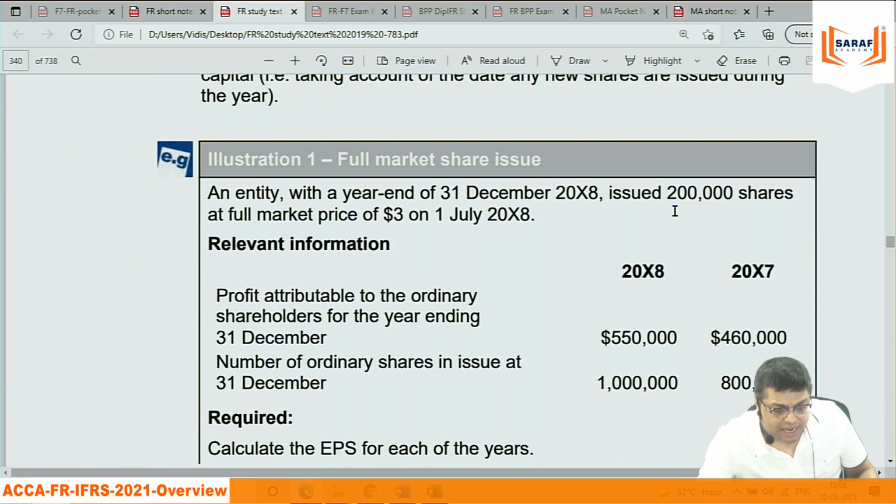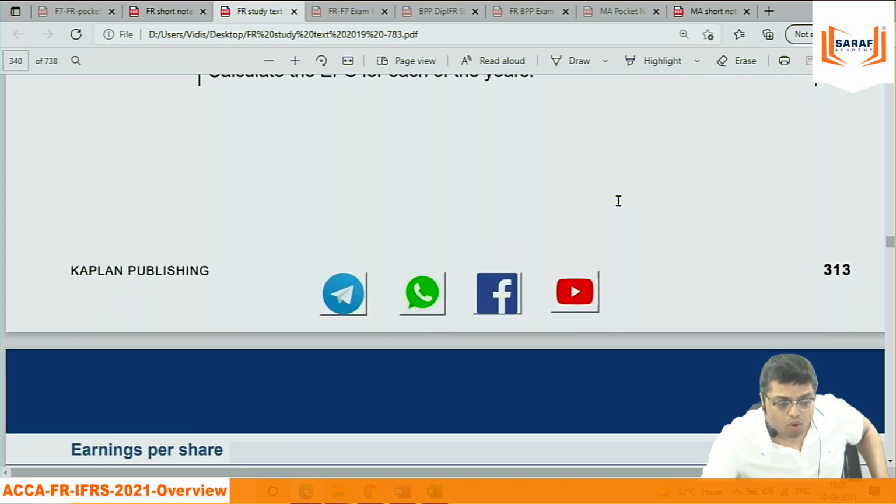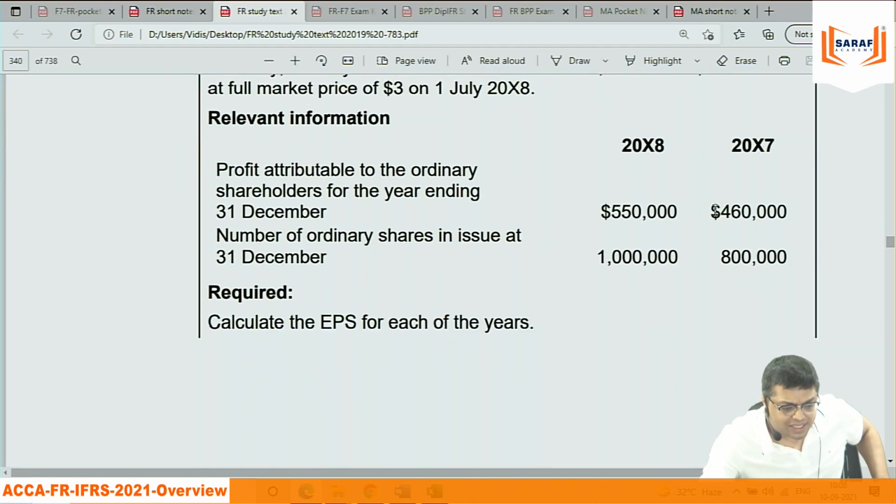By adjusting the weighted average number of shares, we are saying that the company's EPS has gone up. Last year the EPS was less. Current year the EPS has gone up. By investing in the business, the company is doing well. They are earning more. They are growing. On a standalone basis, earnings have gone up, 4,60,000 to 550. But the effect of the denominator is so high that it is reducing EPS. But that will be illogical information given to the investors, given to the public.